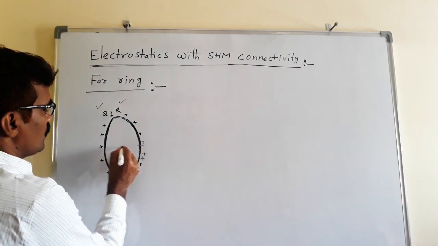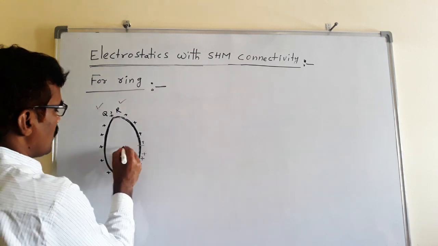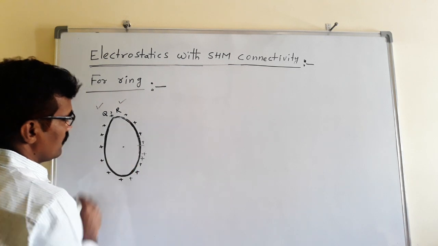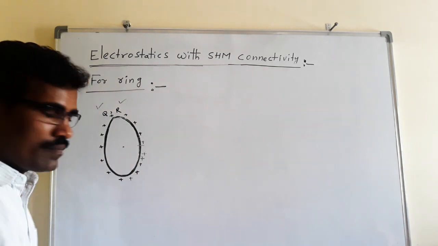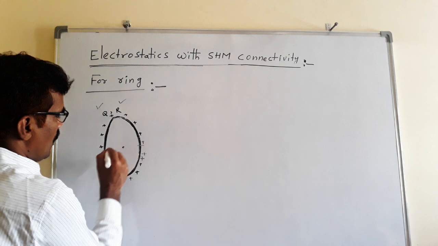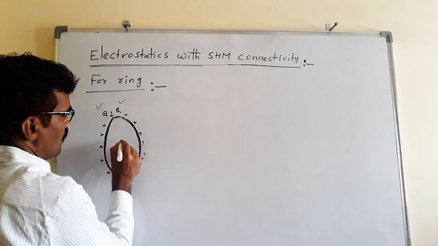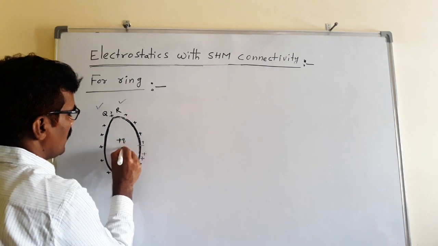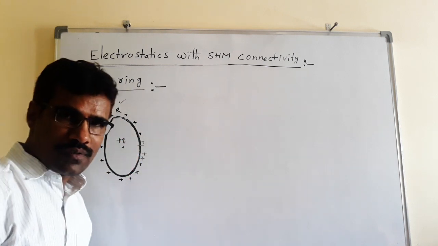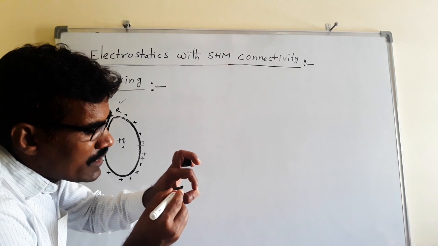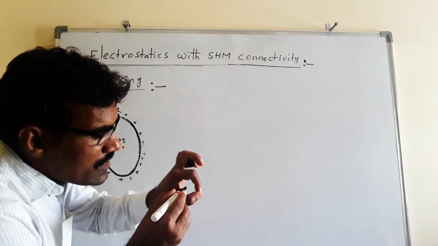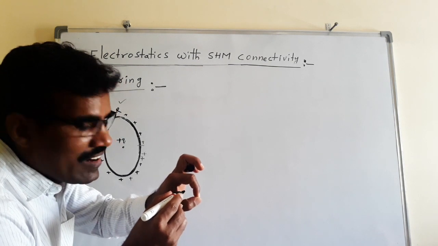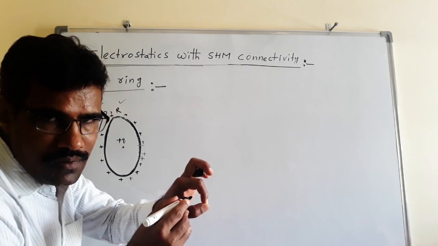The field at the center of the ring is 0. That's why any charge kept at the center of the ring does not experience any force. Suppose plus Q is kept at the center of the ring, it does not experience any force. Whether it is positive or negative, the force acting on it is 0 because the field is 0.